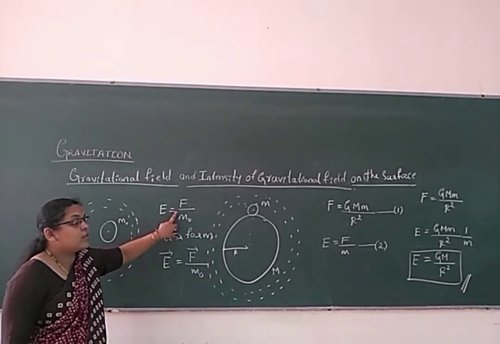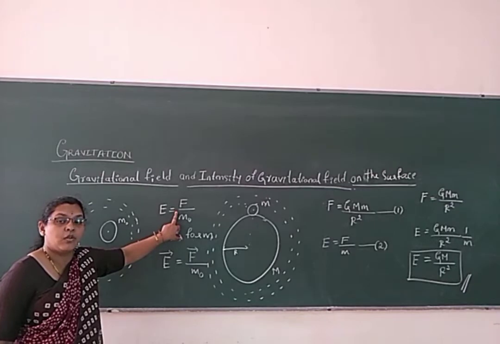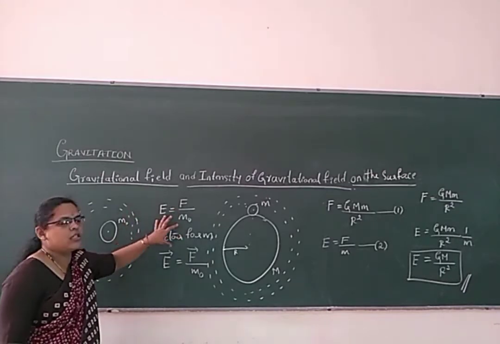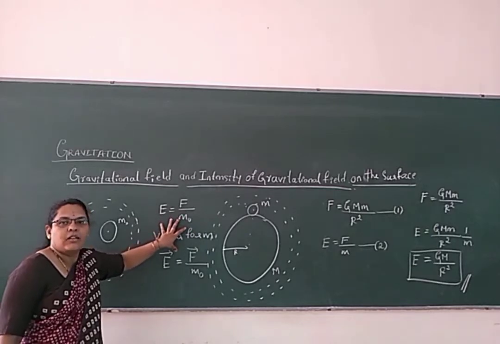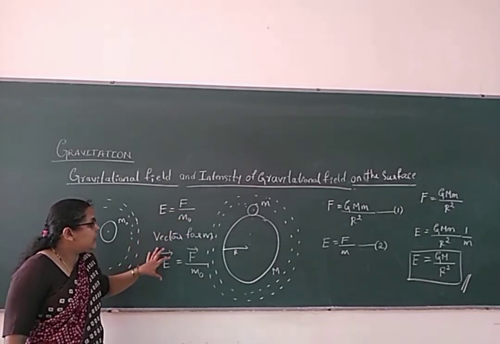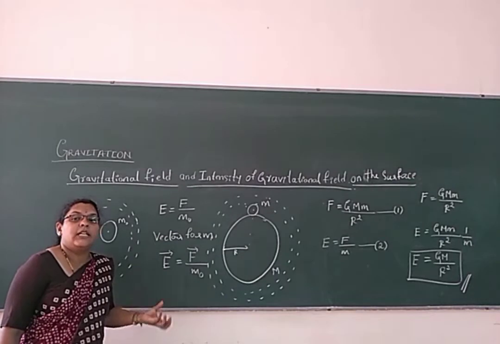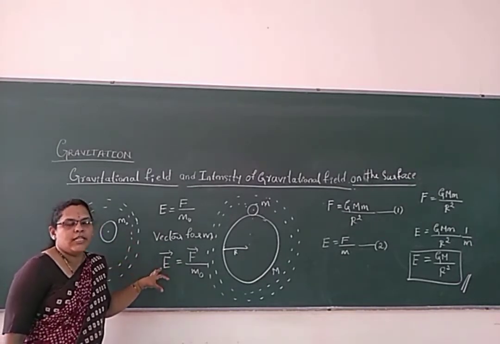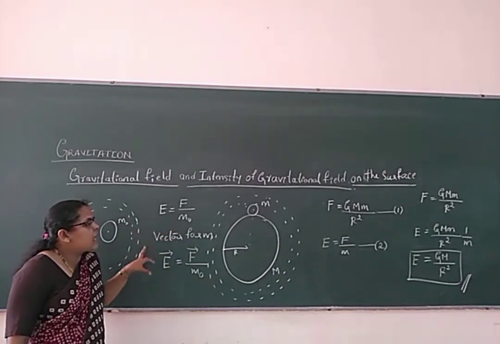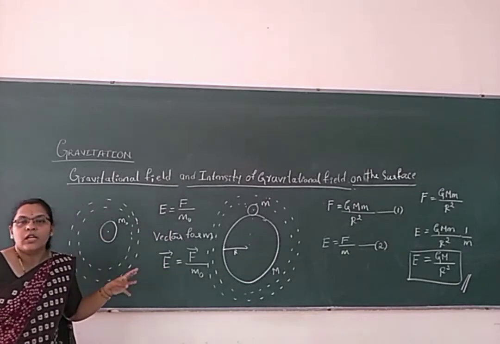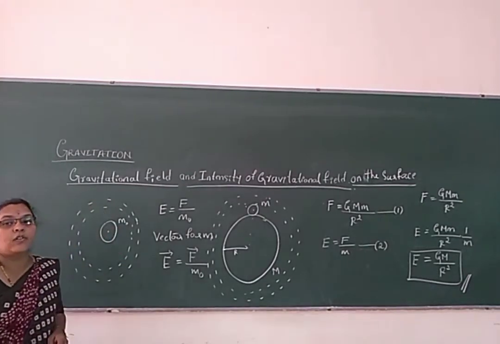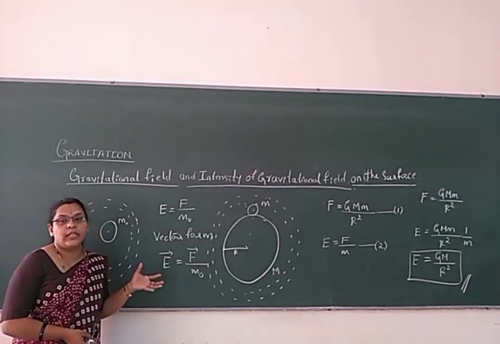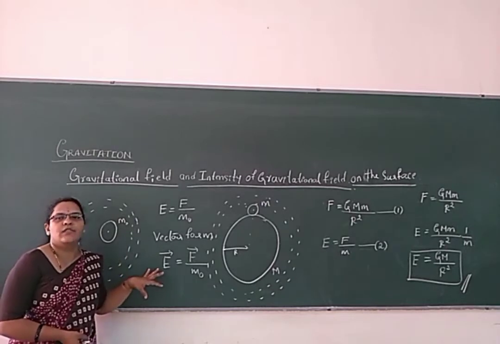The force responsible for the attraction between the bodies is not only the force developed from the center of the bodies; the space around the bodies is also one of the reasons for the gravitational force of attraction. It is a vector quantity, always directed towards the center of the body whose gravitational field is considered.